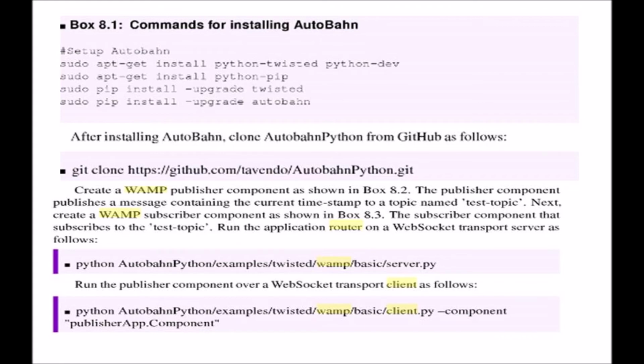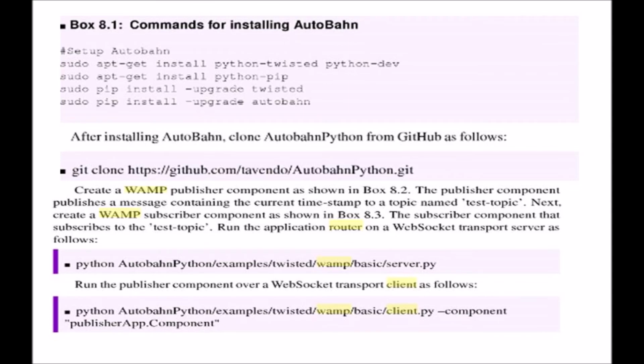If you look at the slide, the first box helps you understand how the installation happens, and the second box tells about the cloning procedure. The last two boxes are the ones where we are adopting WAMP. There are two models, as we have seen: the publish subscribe model as well as the RPC model.